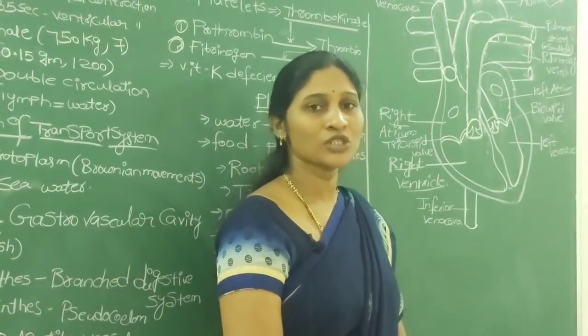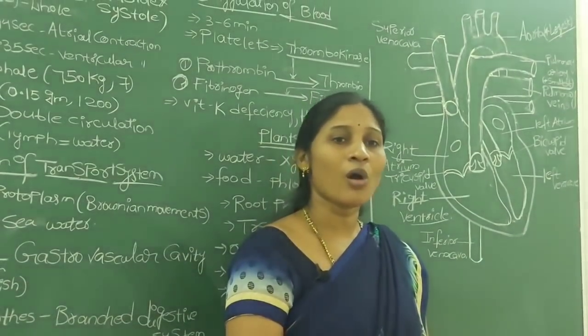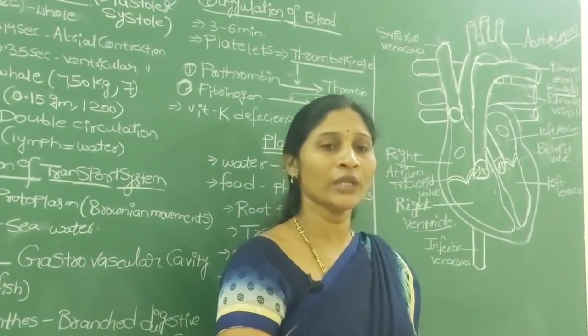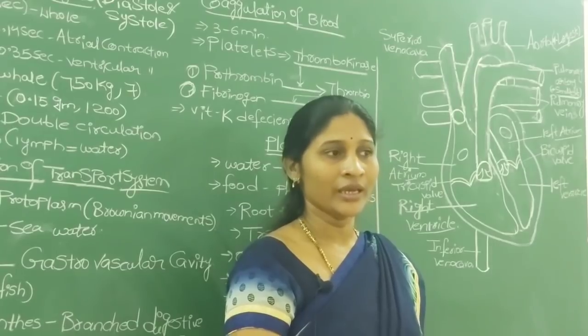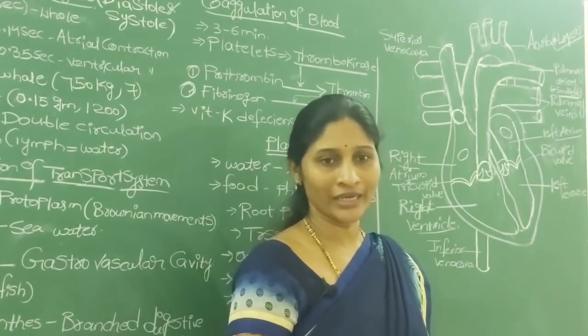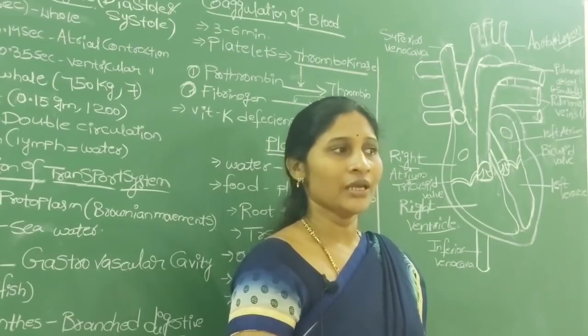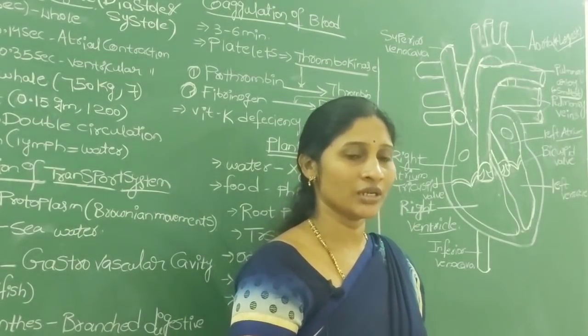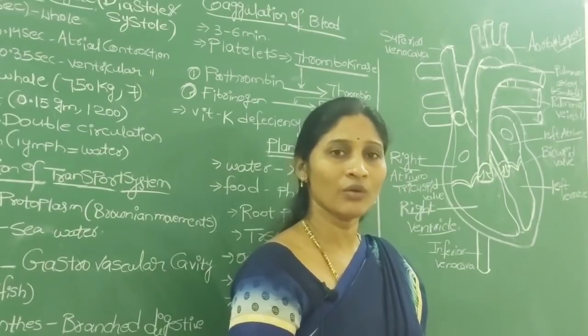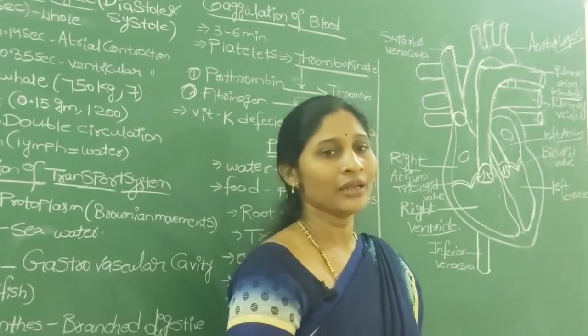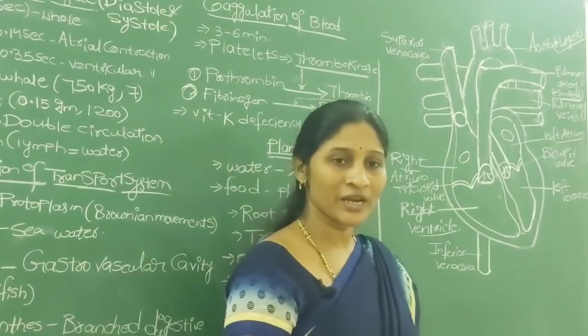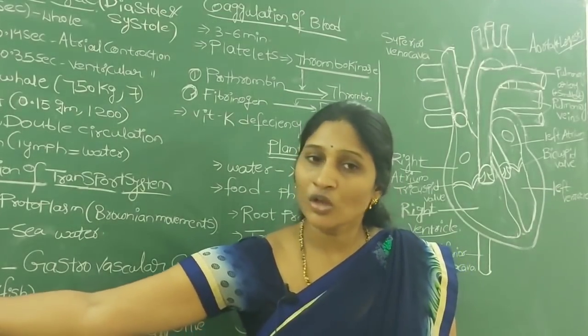Here there are special structures, valves, which help the blood to flow only in one direction. If the reverse happens, they won't allow it. So they are one way valves, meaning the blood flows in one direction only. These valves are also present in the veins of your blood vessels.